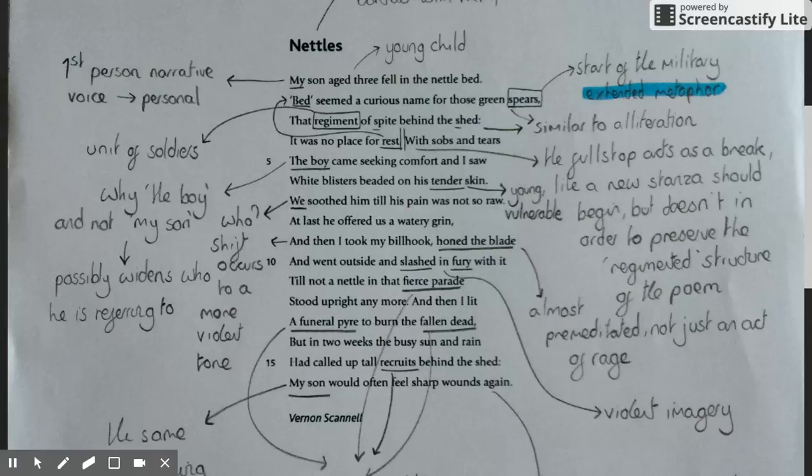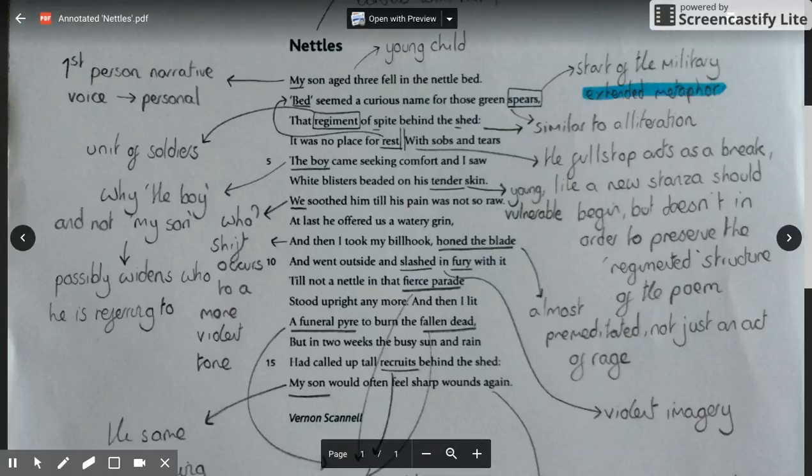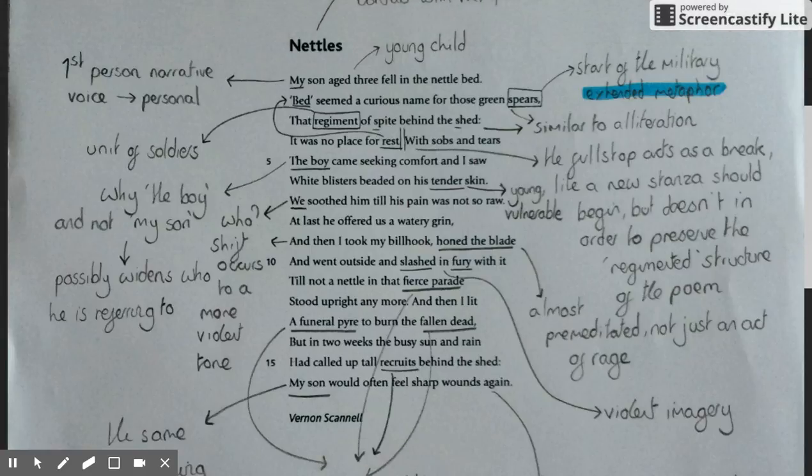You have your billhook, which is like, I guess, a machete to cut them down. But he doesn't go in to cut them down straight away. Instead, he goes and sharpens the blade. Now, it might be because it was completely blunt and it wouldn't be fit for purpose, but it might be that it's almost premeditated here, that he wants to inflict maximum pain, maximum damage. And all of a sudden, at this point, we start to question the father and go, okay, are you taking this a little bit too far? Is there something else going on here?